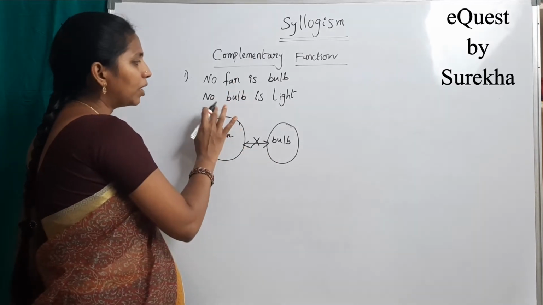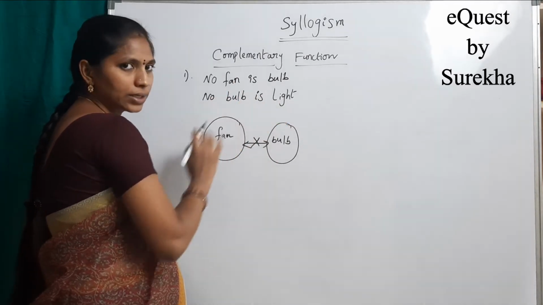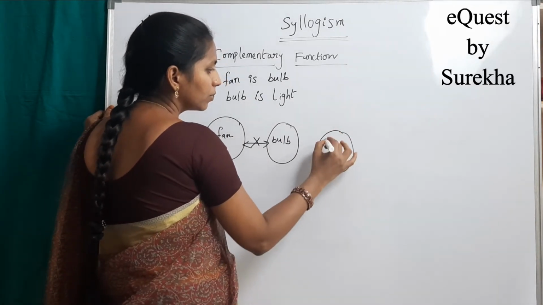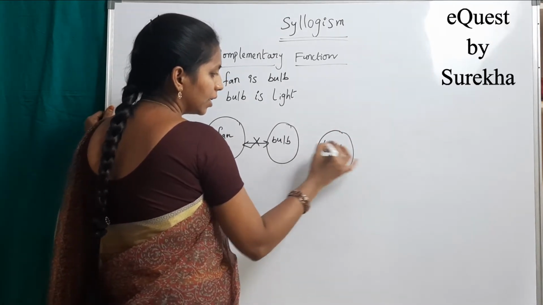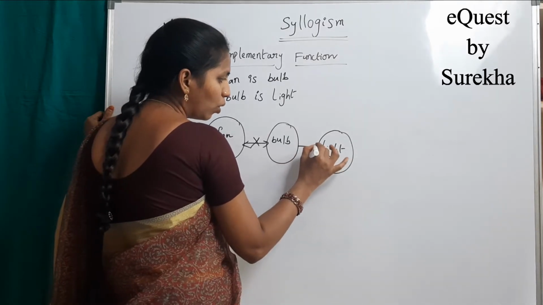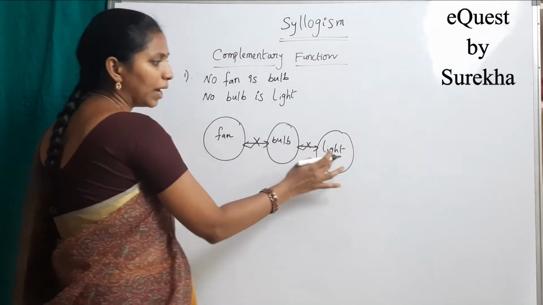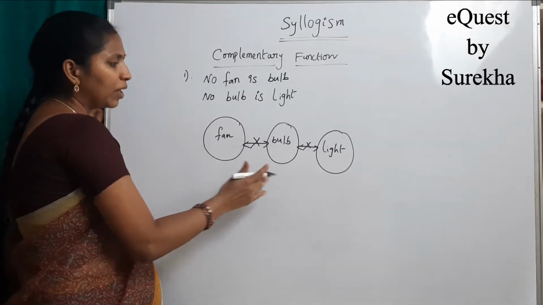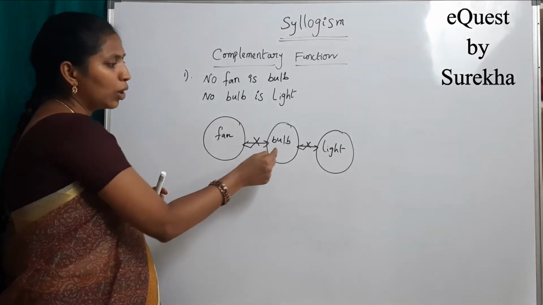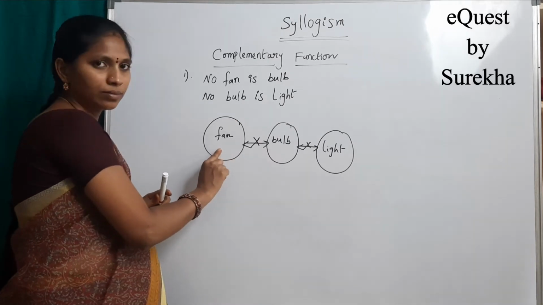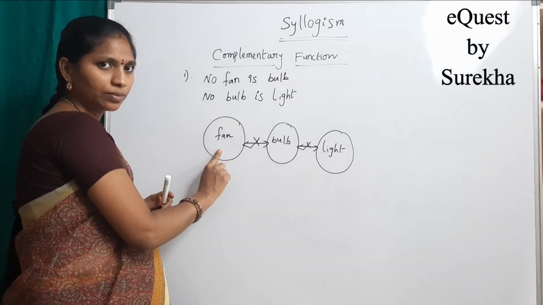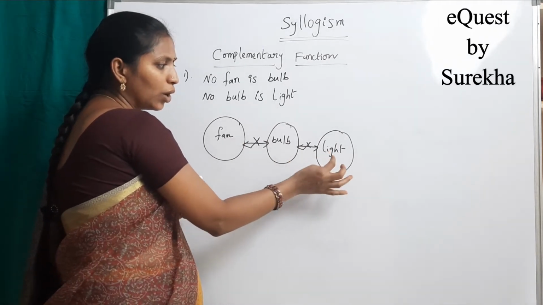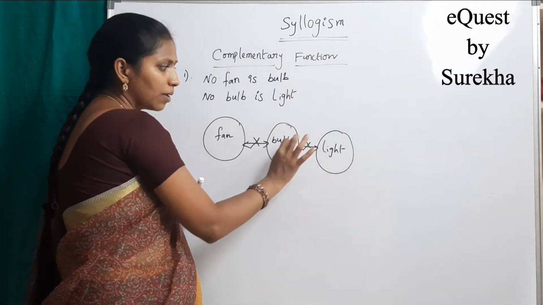See the second statement, no bulb is light. This is a light, and again no relation between bulb and light. From this Venn diagram, we can conclude that no bulb is fan. Is it true? Yes. From these two, we can conclude that no light is bulb.